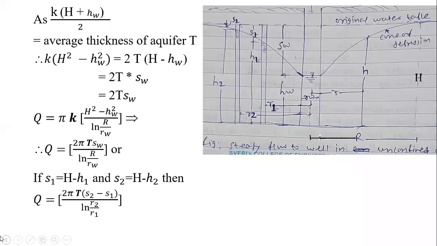So this is a simplified form of steady discharge or steady flow through a well when it is inserted inside the unconfined aquifer. Okay.